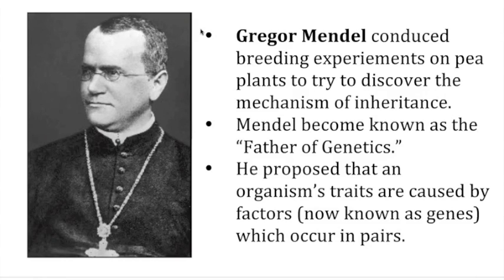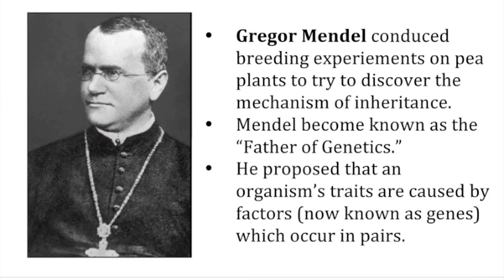Gregor Mendel was a monk who lived in the 1800s, and he is called the father of genetics because he was the first person to really study genetics. He studied genetics through pea plants, crossing different pea plants by cross-pollination and seeing what kind of traits their offspring had. He noticed that the traits from the parents often got passed on to the offspring, and so he was the first one to recognize this as the mechanism of inheritance.